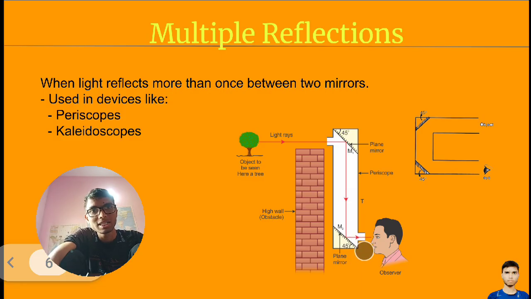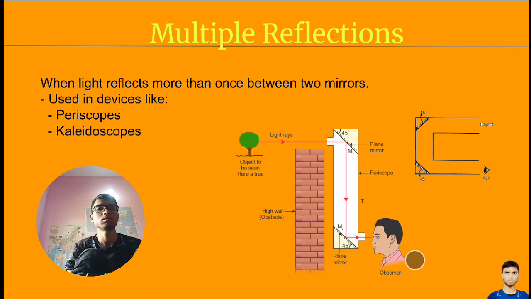These are reflections. This was a reflected ray. It hit this plane mirror, then went in this direction. Then it hit this mirror, and then it hit the surface of the tree. That is how he was able to see the tree. Clear? This is a figure of how a reflection will happen.